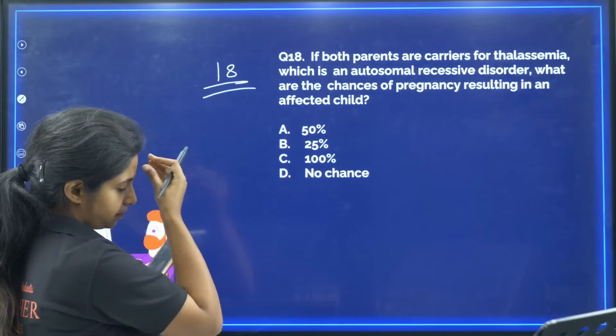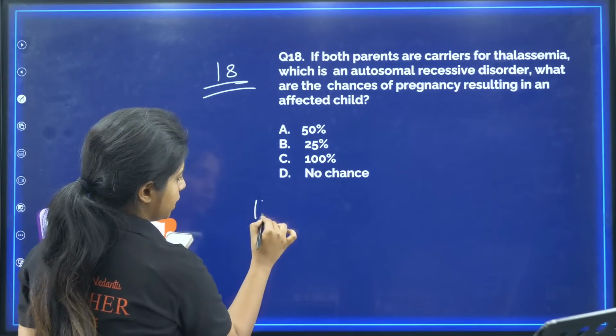So basically, it's like this. Okay, both the parents basically.